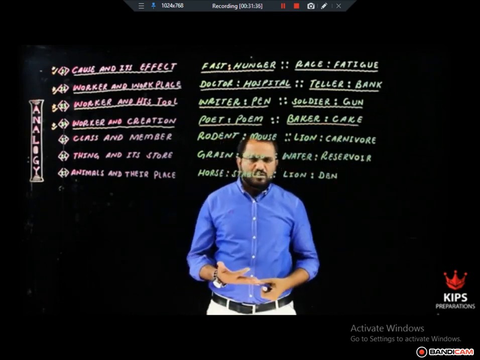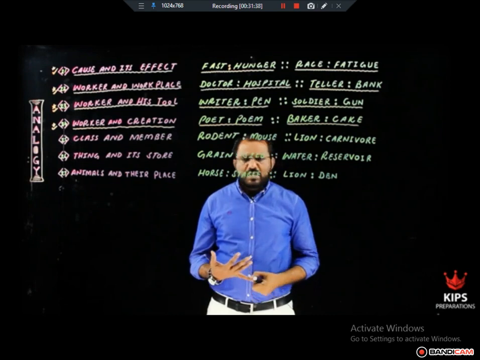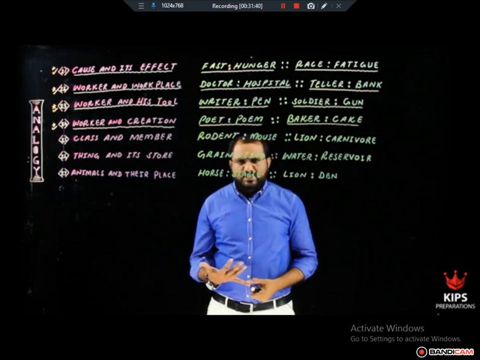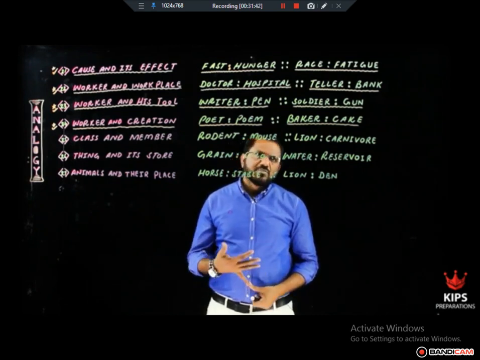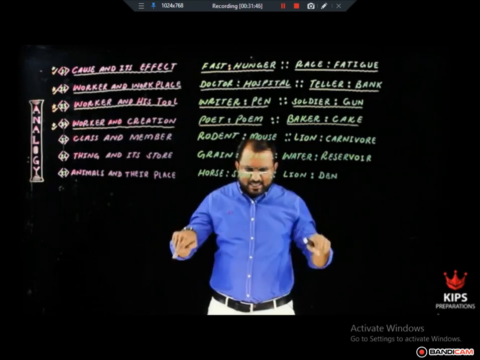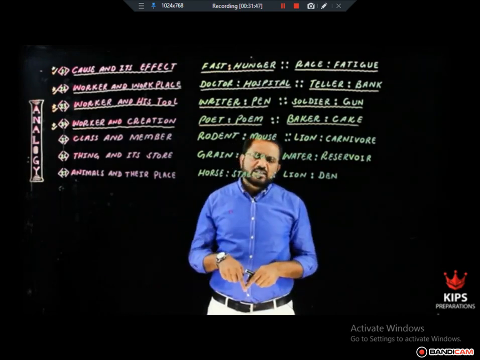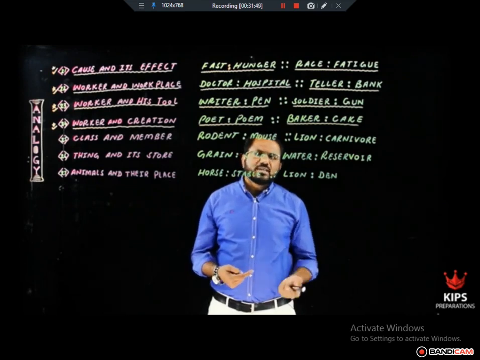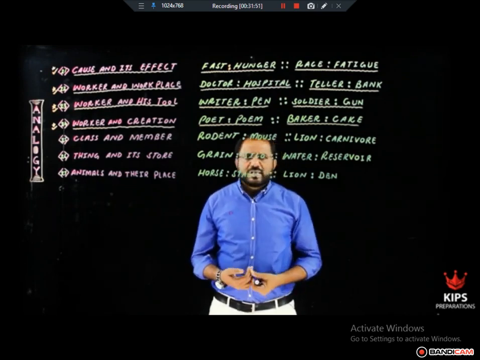Author and book. Author is the name of a person, and book is the name of the article created. In the same manner, architect and blueprint. Blueprint is the initial sketch of the house. Architect is the name of the person, and blueprint is the article created by that worker.